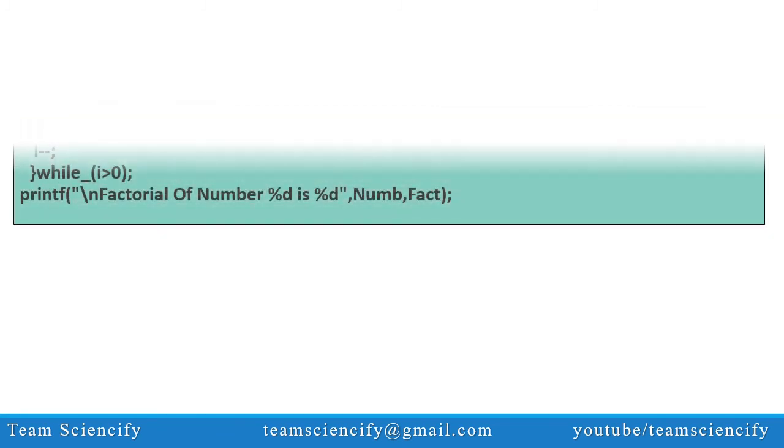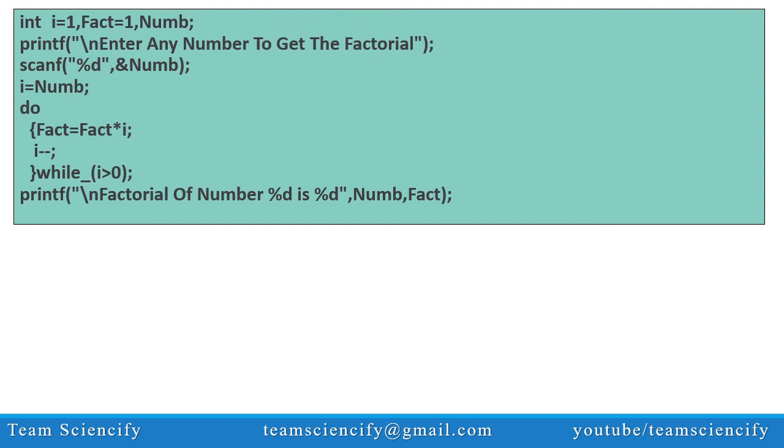In the second example, we have initialized 3 integer type locations with names i, fact and num. Then we have used the printf statement to ask the user to enter any number to know its factorial. The same number will be scanned into the memory location with name num. Then to get the factorial of the entered number, we put the do while loop statement. Initially the value of i and fact is assigned as 1. In the do, we use the statement fact equals fact times i and decrement the value of i by 1, then test to see if the current value of i exceeds 0.